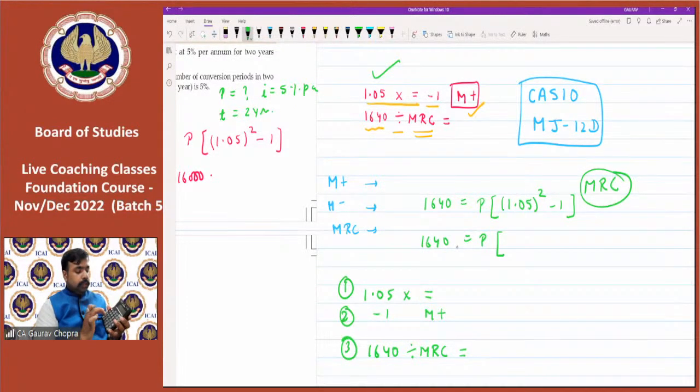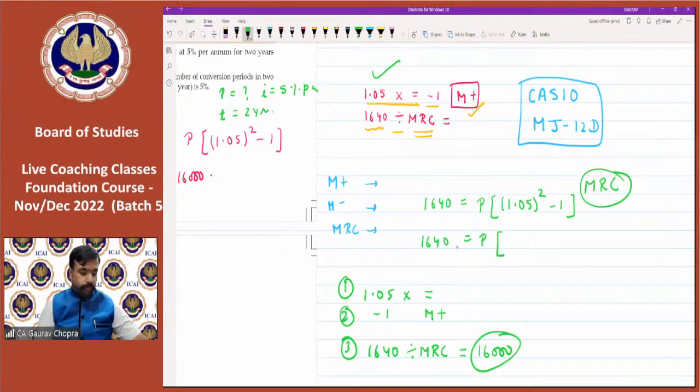Okay, so 1640 divide MRC and then press equal to. You will get exact answer, that is 16,000. This is your answer. Okay, done.